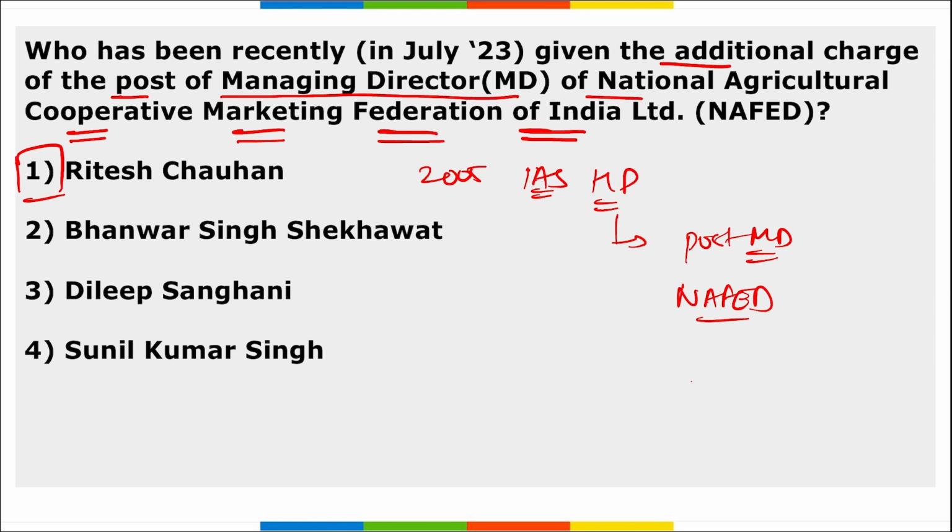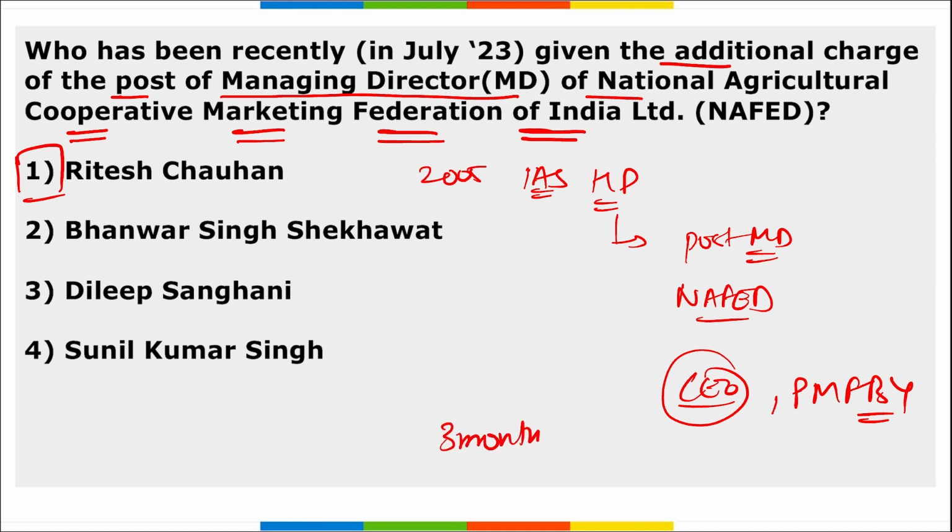He is currently serving as the chief executive officer of Pradhan Mantri Fasal Bima Yojana and joint secretary in the Ministry of Agriculture. He is posted for a period of 3 months with effect from 1st of May 2023 till further orders, correct? So Ritesh Chauhan has been given the additional charge of managing director of NAFED, and currently he is CEO of Pradhan Mantri Fasal Bima Yojana and joint secretary in the Ministry of Agriculture.